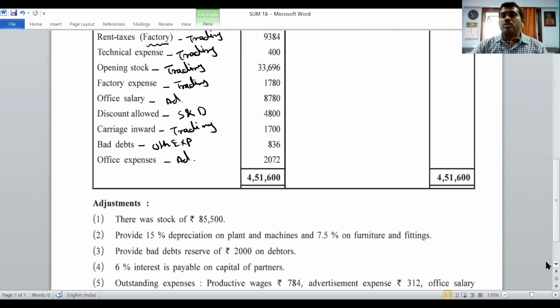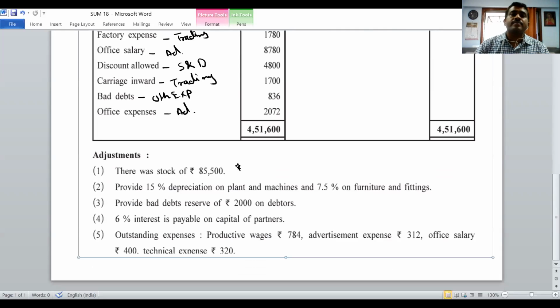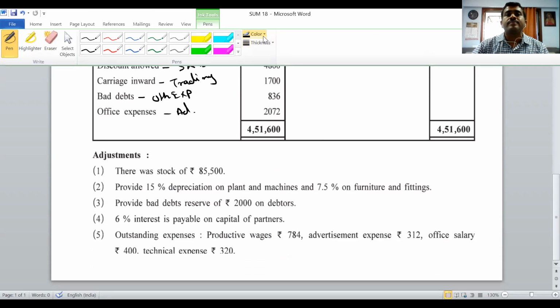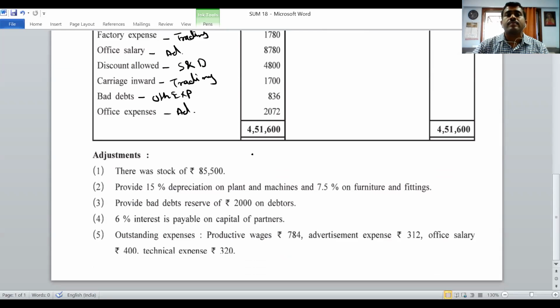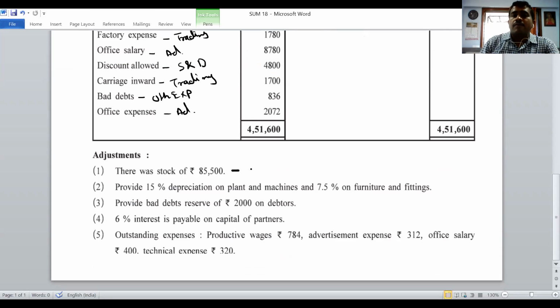First point is closing stock is 85,500. So two effects will be there. Two effects we have to write. The first one will come in the trading account credit, and the second comes to the balance sheet asset.